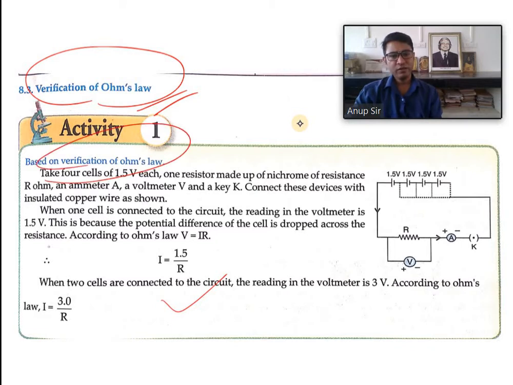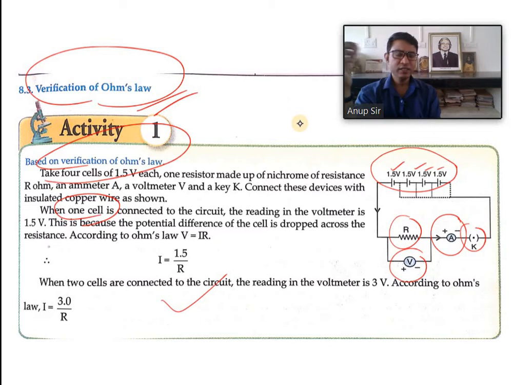So here there are altogether 4 battery sources, and they are all connected, but they are connected one by one. This is the resistance. Voltmeter should always be connected in parallel, ammeter should always be connected in series, and this is the key. So first of all, only one cell is connected. Second time 2 cells are connected. Third time 3 cells are connected, and the fourth time all the cells are connected. And each time we will try to find out the current value.